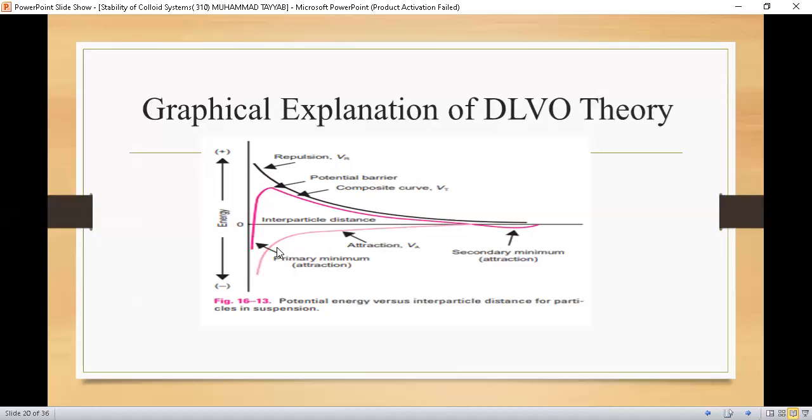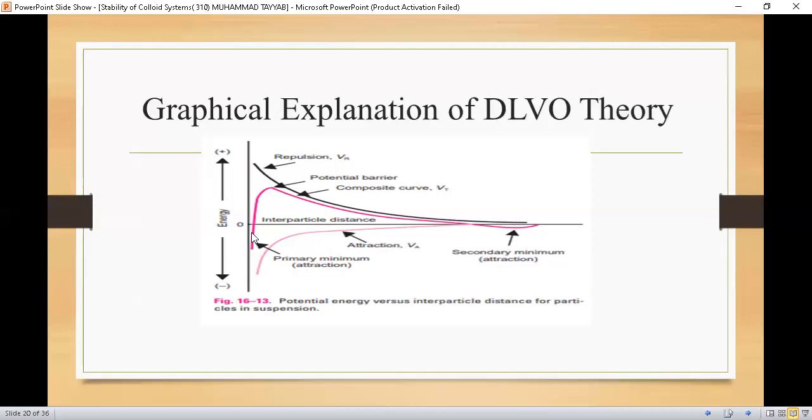Here you can see that the primary minimum occurs, and this means that at a very short distance two similar charges will attract each other because of the overlapping of their shells. The valence shells overlap at a very minimum distance, and the colloidal particles form a strong bond between them, represented here by the primary minimum.